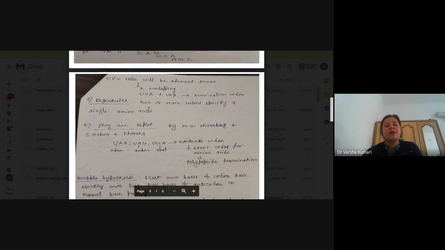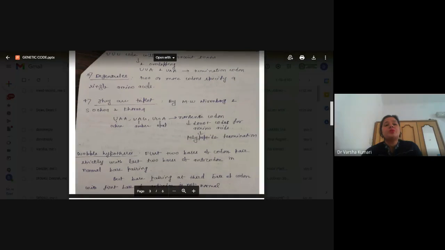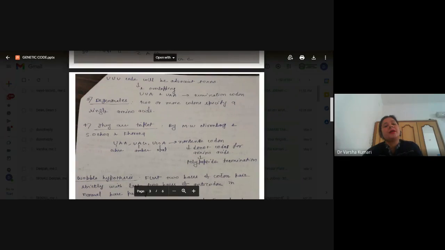But if they were overlapping, then CAG would represent one amino acid, and then from here GCA would represent another amino acid, and this would be a problem if UUU codons were followed by AAA.